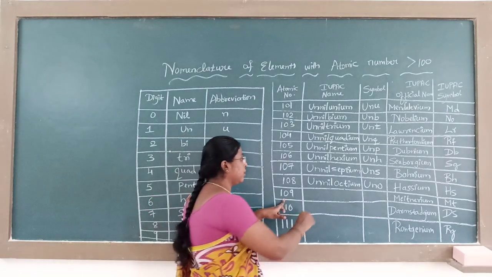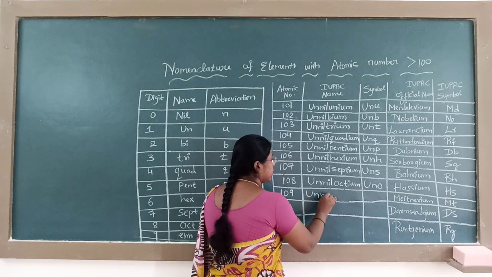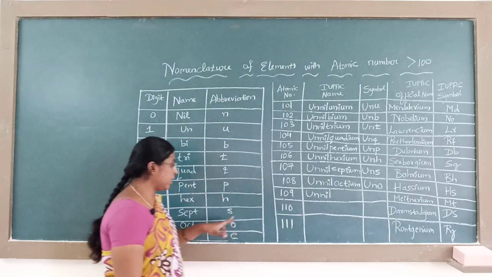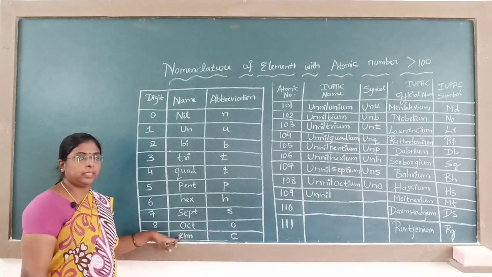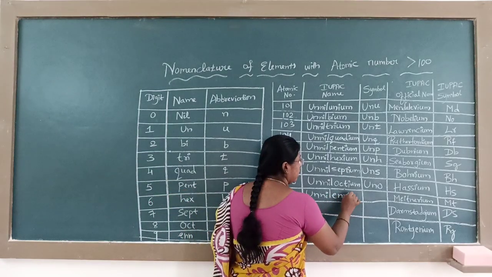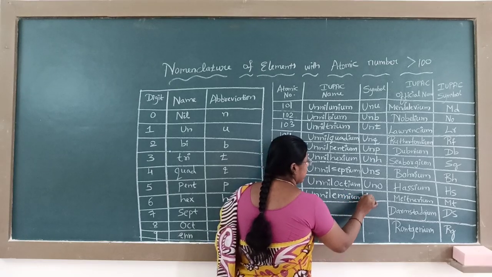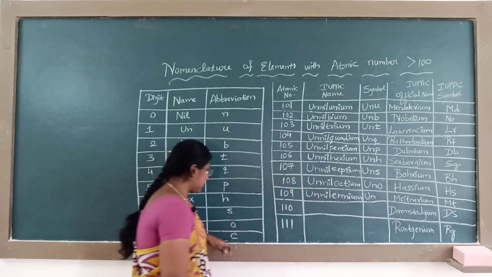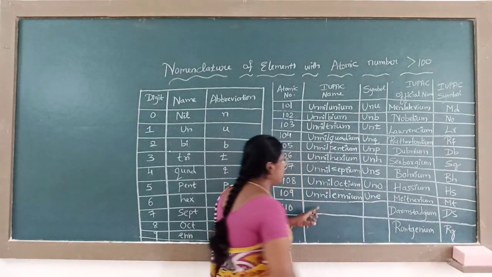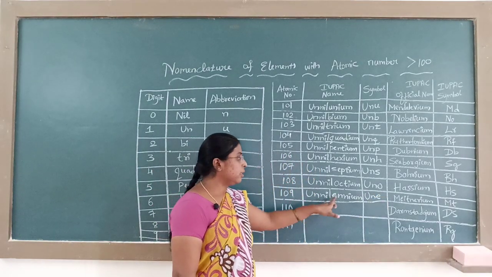109: 1 is un, 0 is nil, and for 9 we write enn. Unnilennium. The symbol is Une.